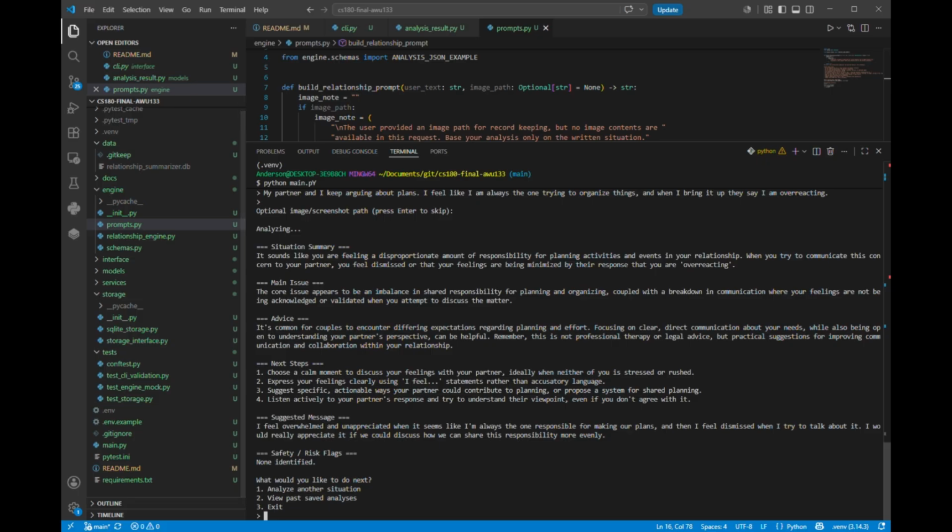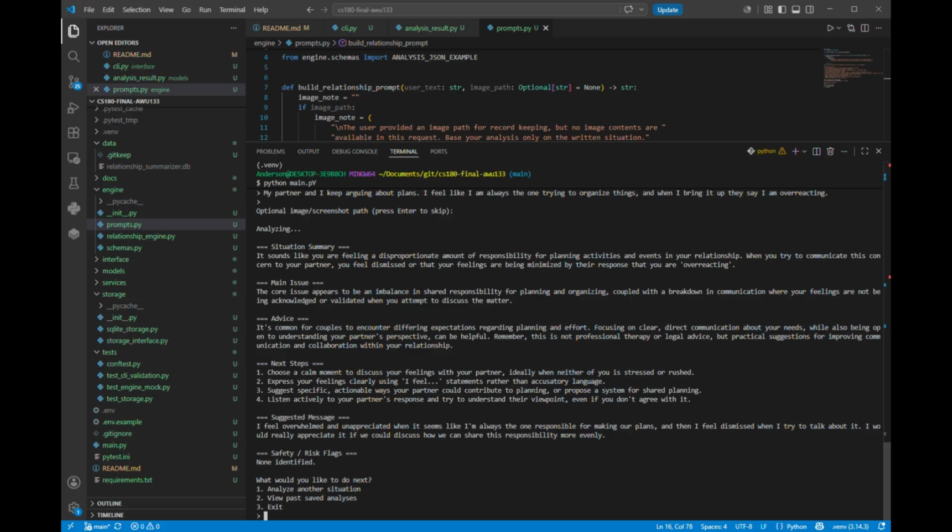So it gives us a situation summary first, and if this is not correct, the user could always edit it. At the very bottom, we could use analyze another situation and copy paste our situation into that.